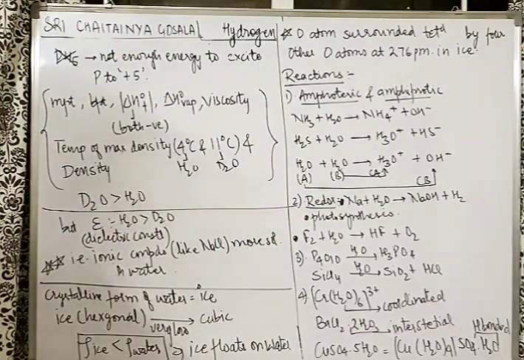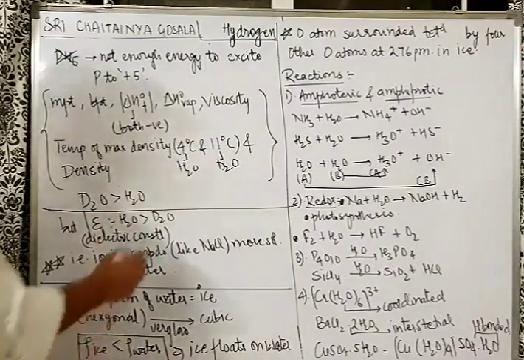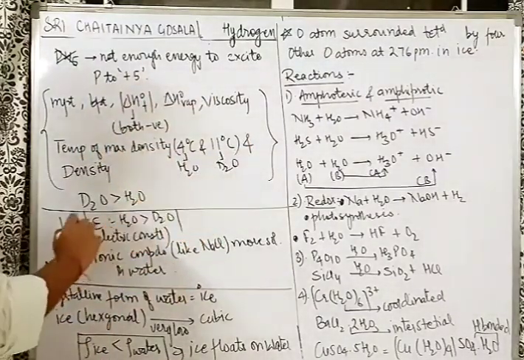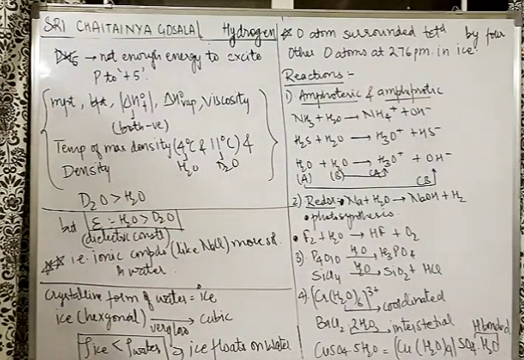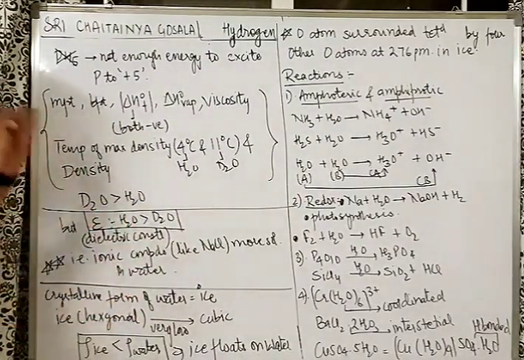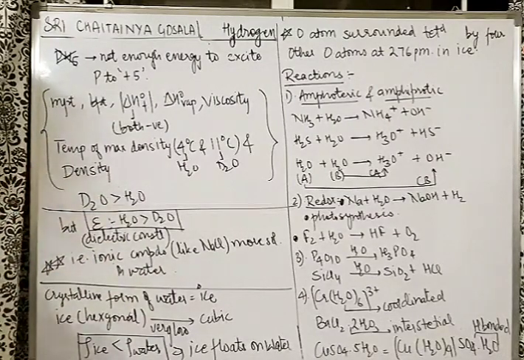So we have to mug up this much? No, be smart here. That's what we call smart work. Why mug up all these things? Just remember that the dielectric constant of water is more than D2O. Apart from that, any other property of D2O is more than water. As simple as that. So understand what is dielectric constant and what is the implication.